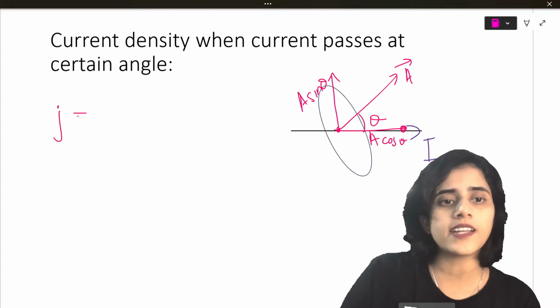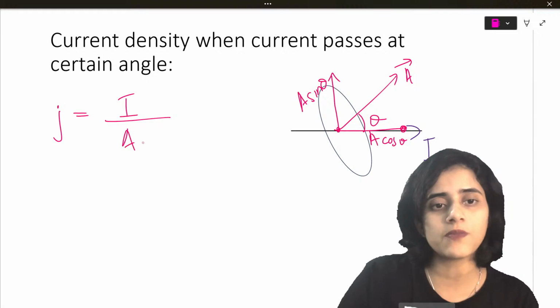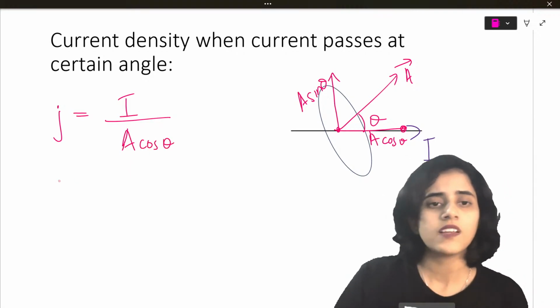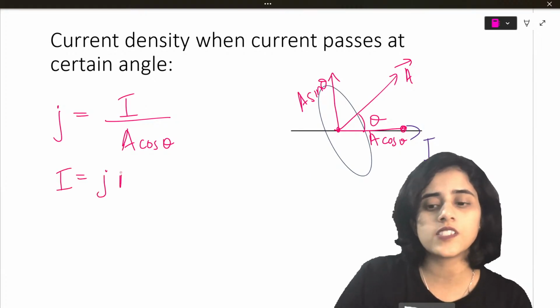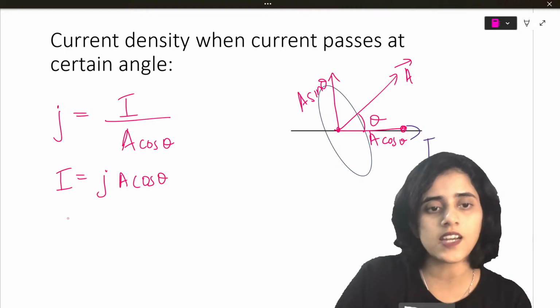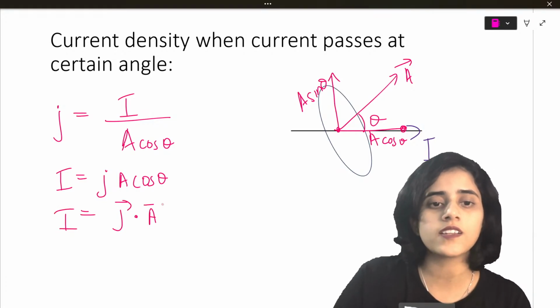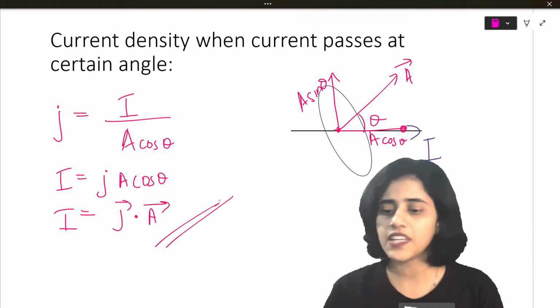So now what will current density be? Again, current by area. But this time the area will be A cos theta. So from this I can write current is equal to JA cos theta. So current is equal to J dot A. Very easy.